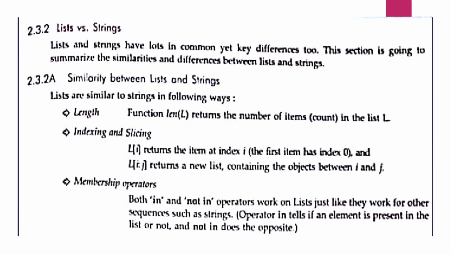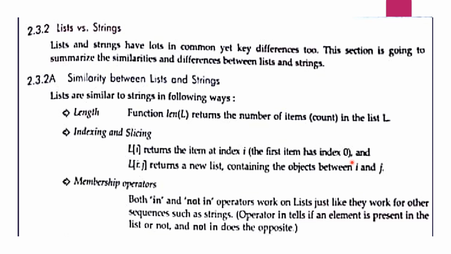The length function returns the number of items, the count, in the list. When we find the length, it will give us the length count of the string or the list. That means the length function works the same. Indexing is the same as the forward and backward direction we have seen in strings.